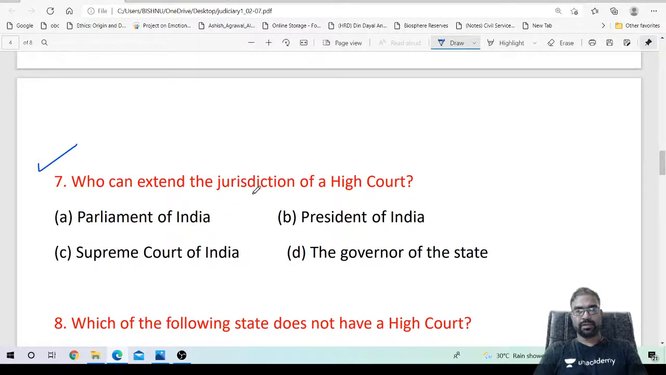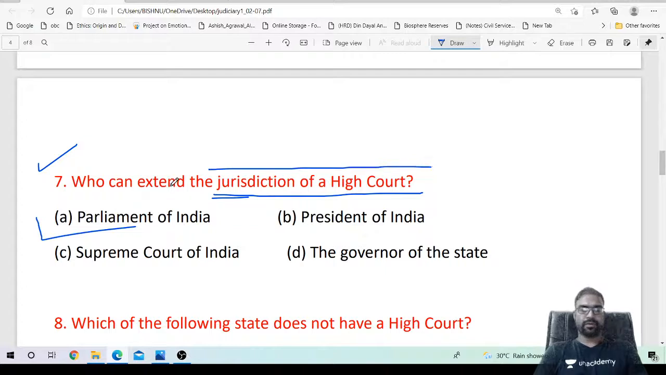Who can extend the jurisdiction of a high court? High court or jurisdiction के बारे में Parliament of India, no doubt. Parliament can increase or extend the jurisdiction of high court.